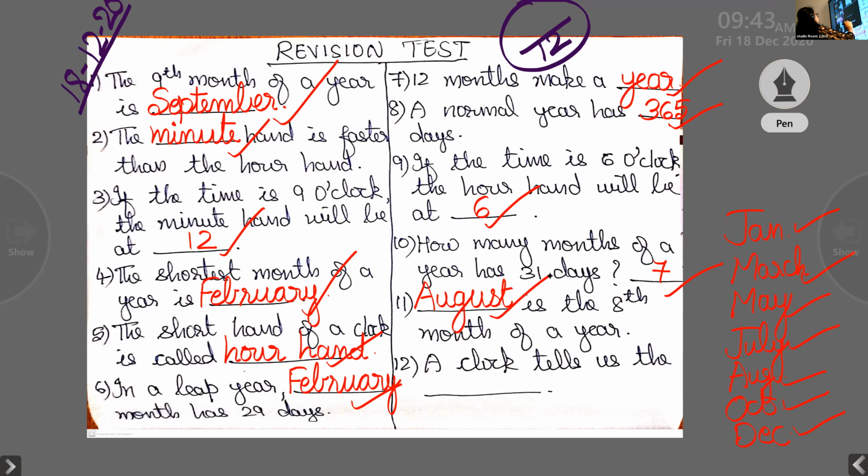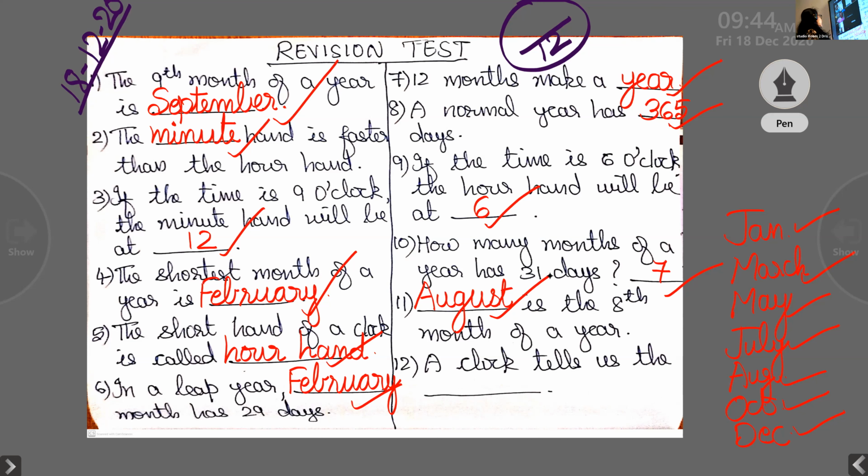Now the last one, question number 12. Yadav. A clock tells us the dash. Time. A clock tells us the time. Good.